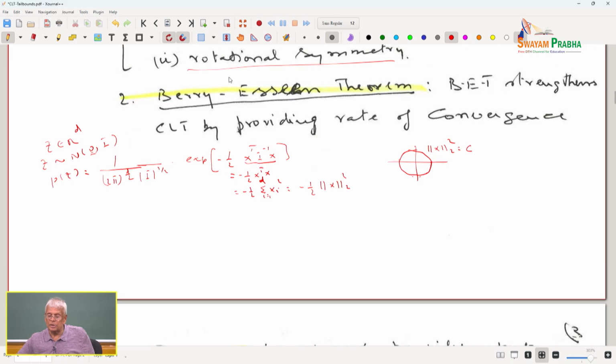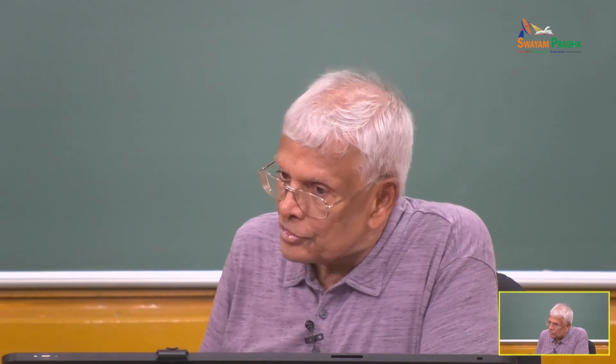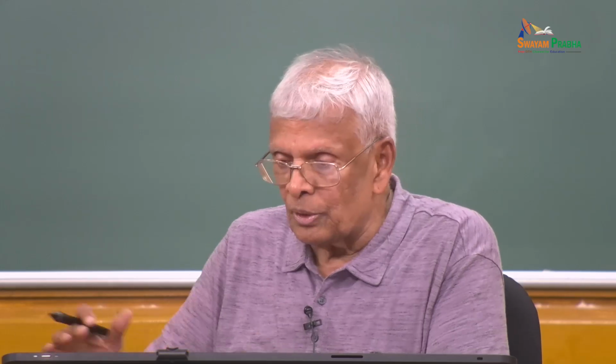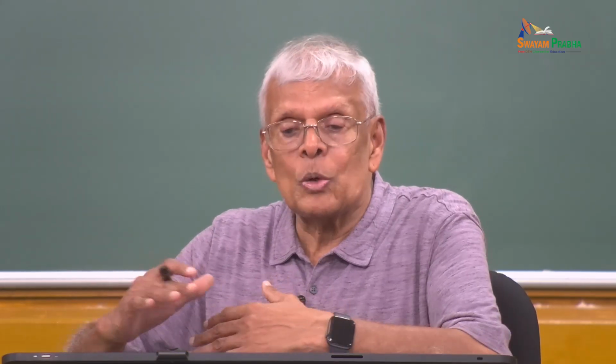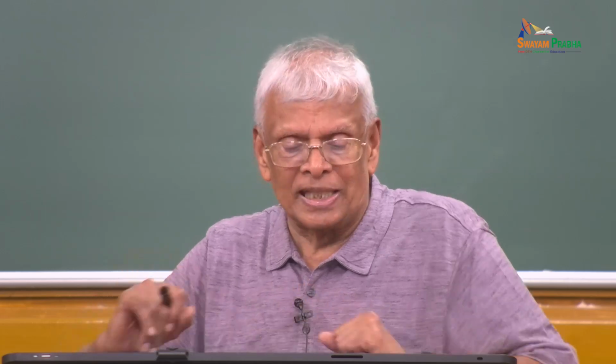Now, I am coming to a basic result in probability theory called the Berry-Esseen theorem, BET for short. It strengthens the central limit theorem. Generally, a course on probability theory does not cover this, because the central limit theorem was proved very, very early, and people were interested in trying to quantify the rate of convergence, because they would like to understand: can we use the central limit theorem to quantify probabilities of events when n, the number of samples, is finite?